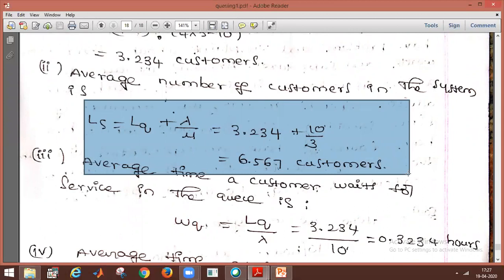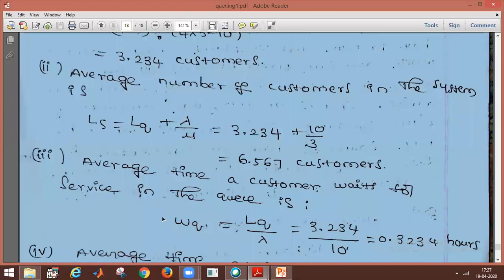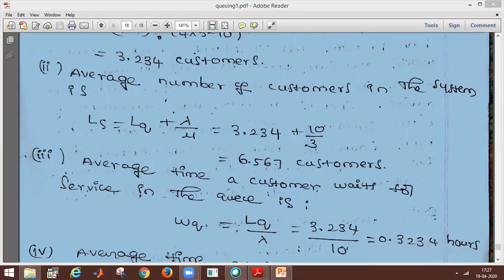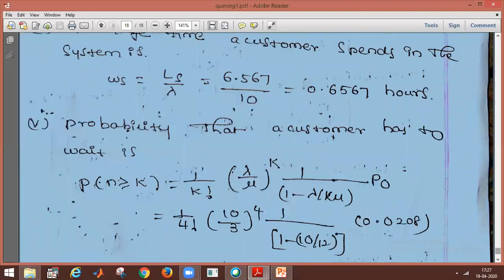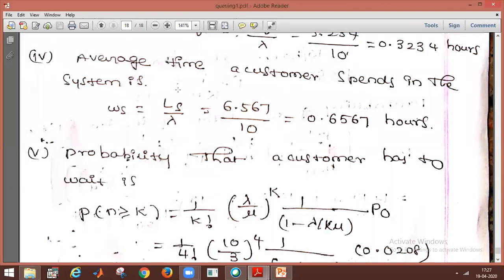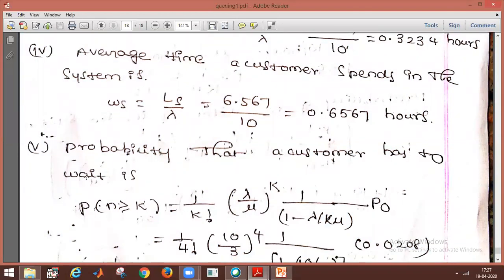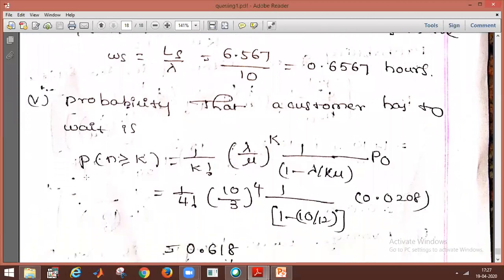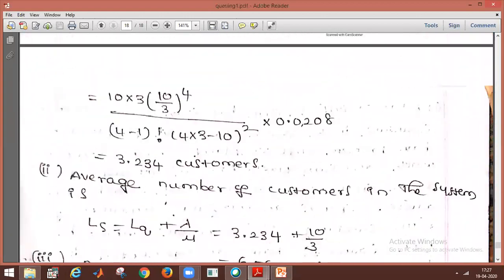So next, the average time a customer waits, that is Wq is equal to Lq by lambda. Substitute Lq and lambda values, and they will get the solution. Next, the average time a customer spends in the system means Ls by lambda. Next, the probability that a customer has to wait.